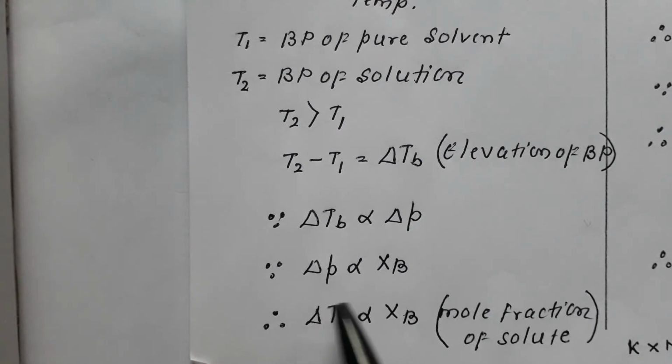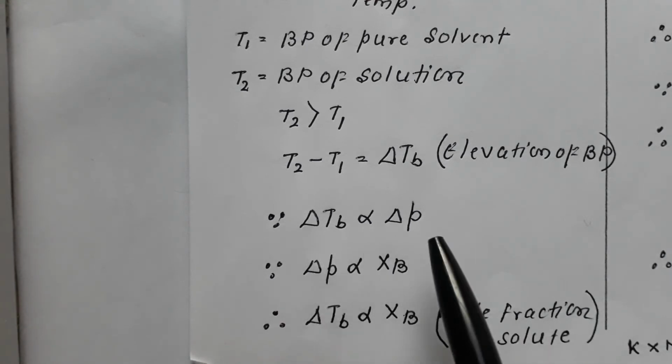Del P, lowering of vapor pressure, is directly proportional to mole fraction of solute. So if del TB is proportional to del P, and del P is proportional to XB, therefore del TB is proportional to XB, that is mole fraction of solute.